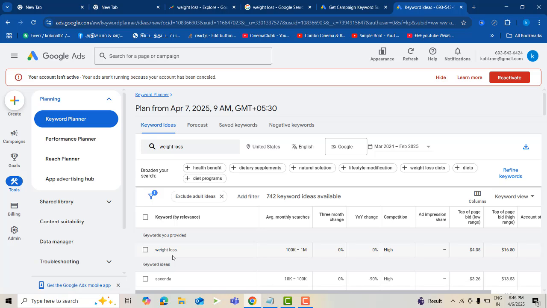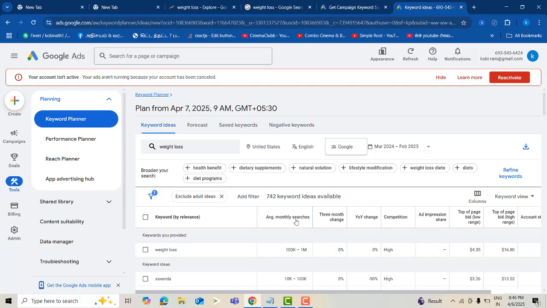A low competition keyword means the competition is low, so you can write about it and it will easily rank. High competition is not that hard either, but you have to write a good article, and then you will easily rank it.